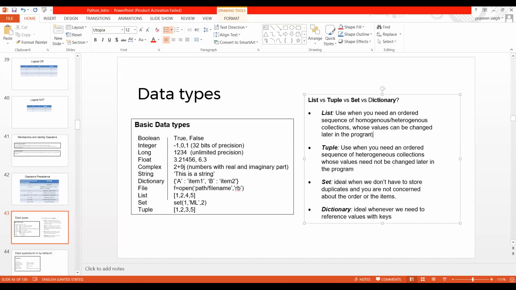So for list as well as tuple, both values can be changed later on. These two points you need to remember: one is for homogeneous and heterogeneous collections, another is for heterogeneous collections, and both values can be changed later in the program.